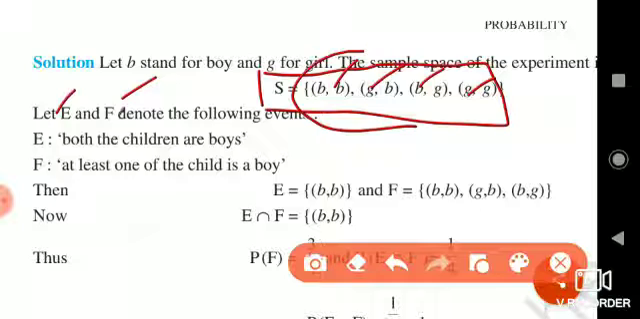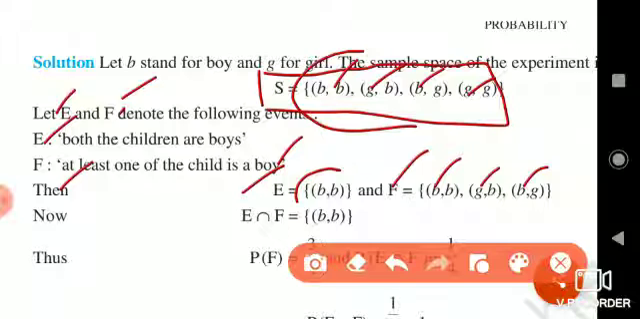Let E and F be the two events. E says both the children are boys, and F says at least one of the children is a boy. Then the event E can be written as both the children are boys. Therefore, there is only one sample point in the event E. And in the event F, one of the two children is a boy. Therefore, the elements of event F are BB, GB and BG. The intersection of these two events is only a singleton, that is the simple event BB.